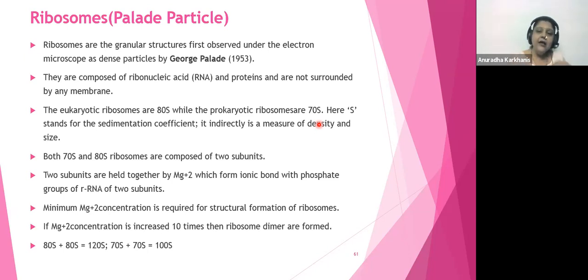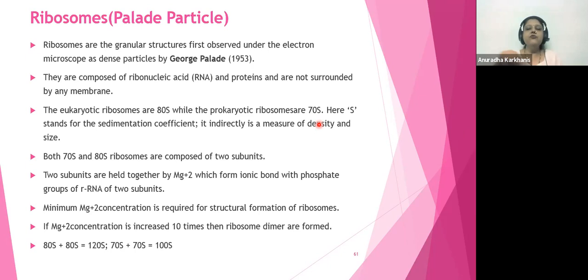He found out that these ribosomes are made up of RNA, that is of course ribonucleic acid, and proteins, but they are not surrounded by a cell membrane. So no cell membrane is going to be present on it, and therefore it's going to be common between prokaryotes and eukaryotes, because prokaryotes lack membrane-bound organelles, as we have seen.